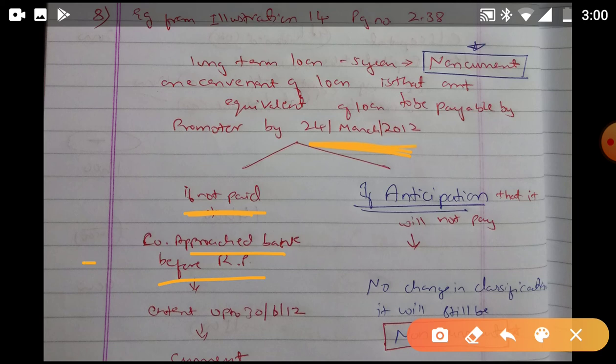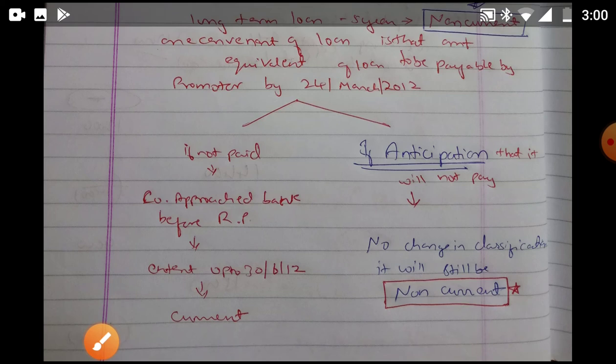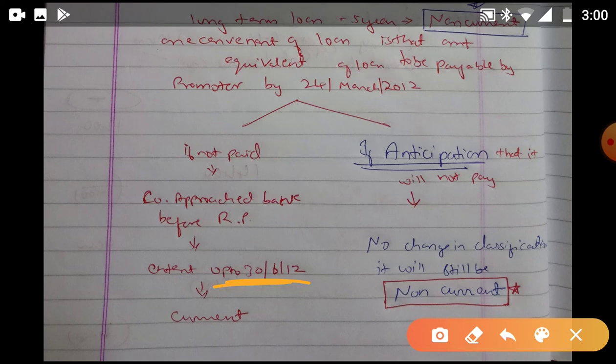So the company had approached the bank before the reporting period to extend the payment up to 30th June. That is, they asked for a period of just 3 months, till 30th June, which is within 12 months. So it will be classified as current. The second part states that the company is anticipating that the promoter will make a default. They are only anticipating before 24th March, say on 1st March, that if the promoter defaults,